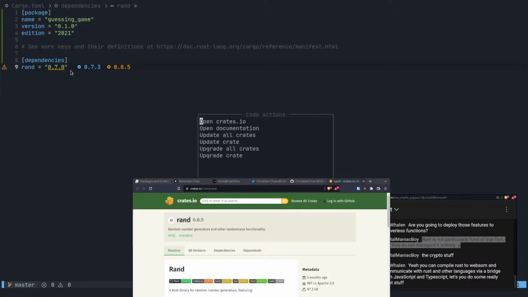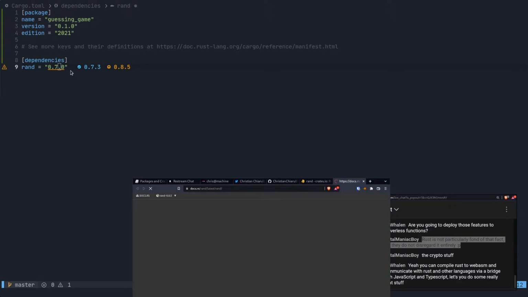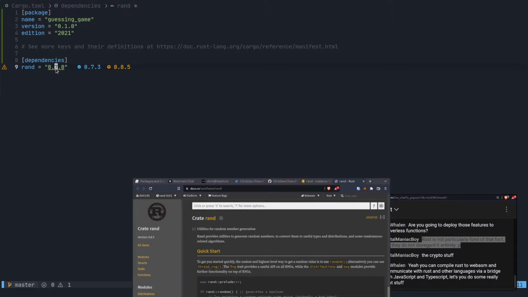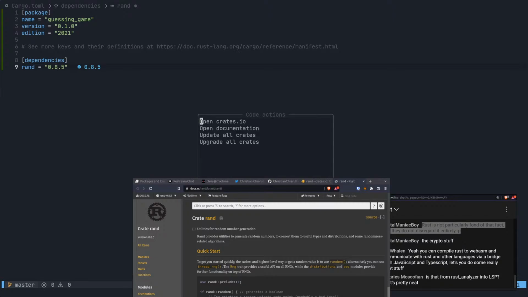Or I could do space LA and open up the documentation for the crate, right? We've got update all crates, so I can do that. It'll update to the latest version. In this case, upgrade will upgrade the biggest bump that it can, right? Everybody's on 0 ver these days. So, you know, there you go. There's an upgrade, and that's pretty much everything right there.